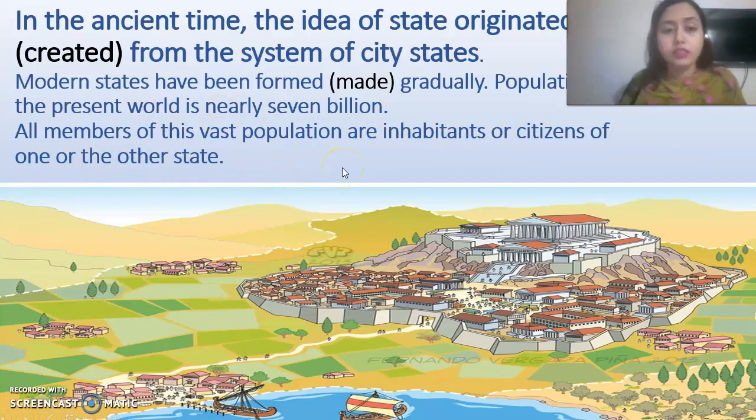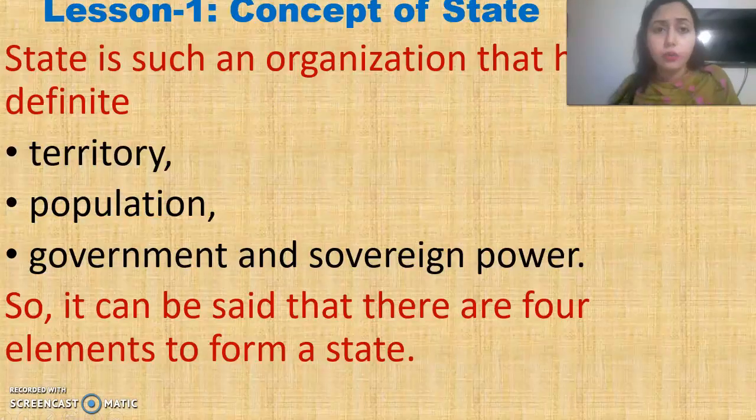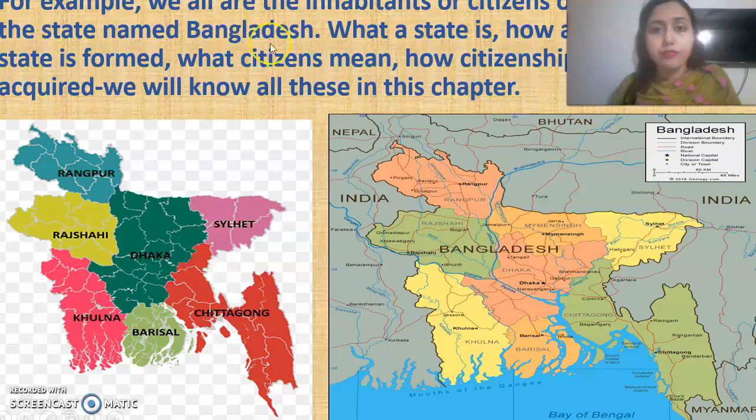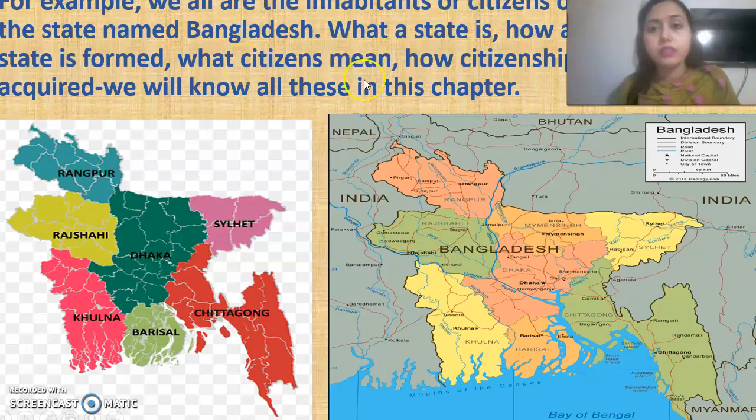The people who live in a country are called citizens or inhabitants. So this is the initial thing. Now see, for example, we are the inhabitants of what?